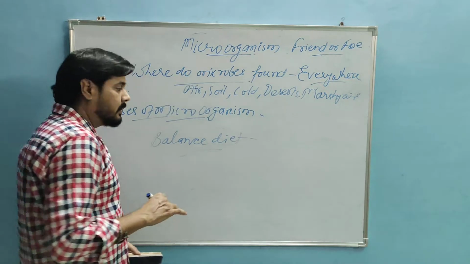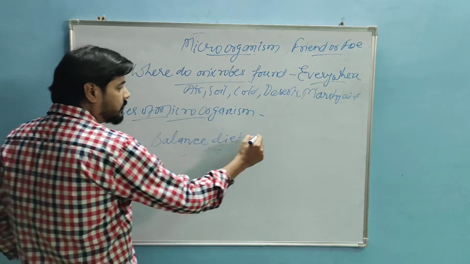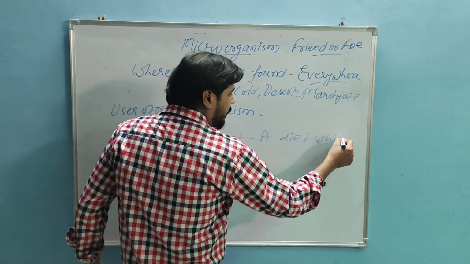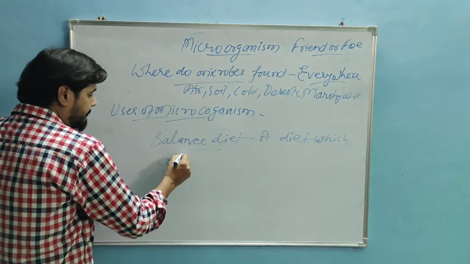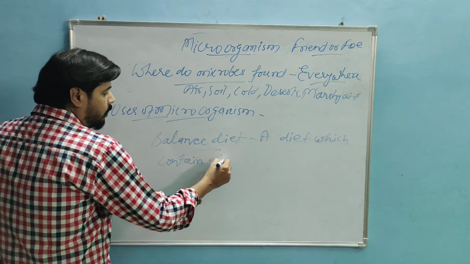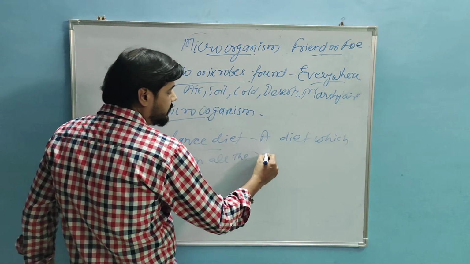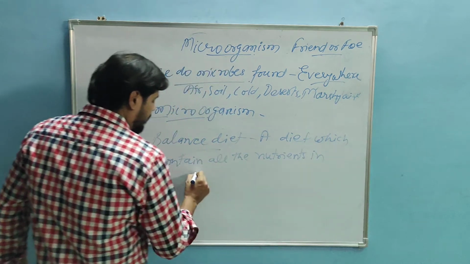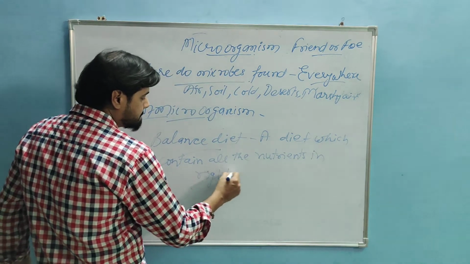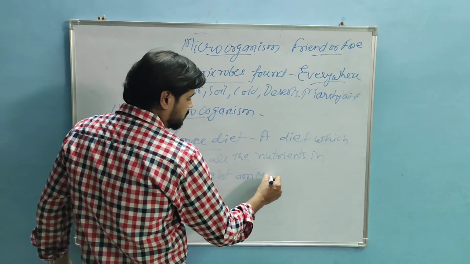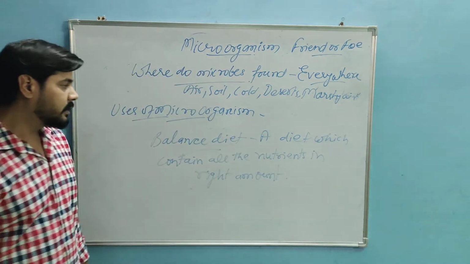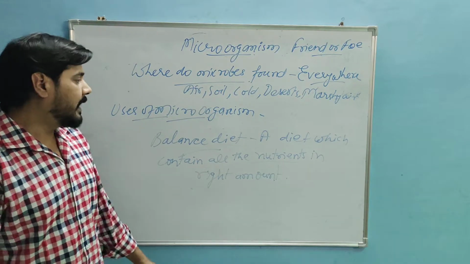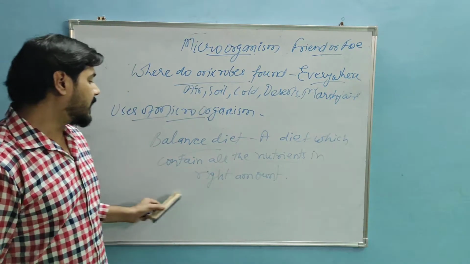A balanced diet is a diet which contains all the nutrients in the right amount. All the nutrients means protein, vitamins, carbohydrates, fat, minerals, in the right amount.